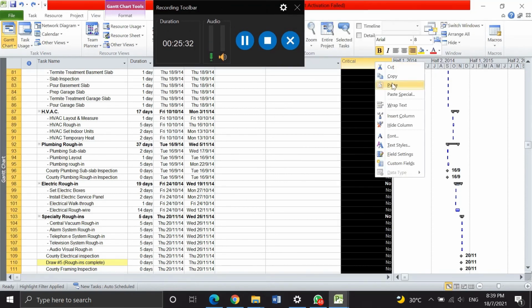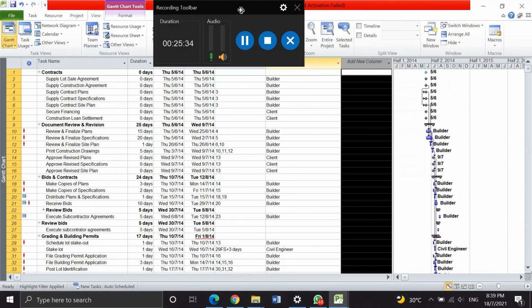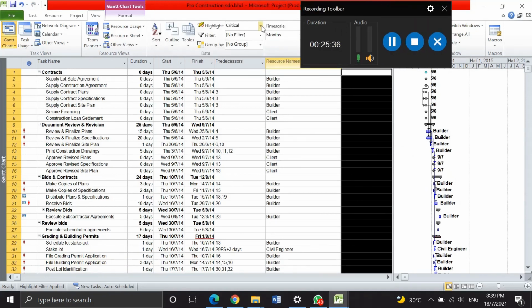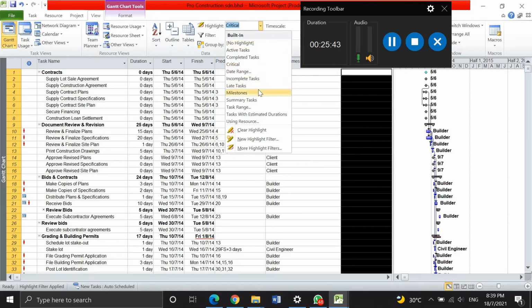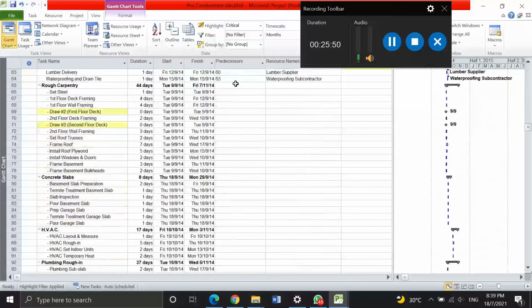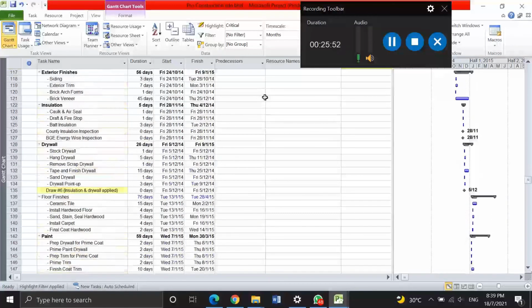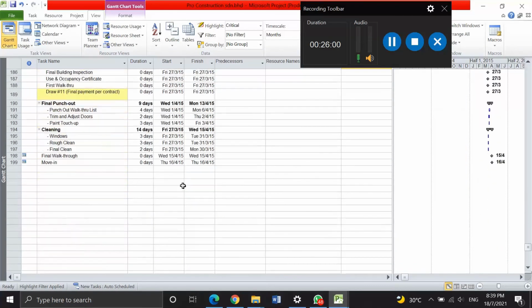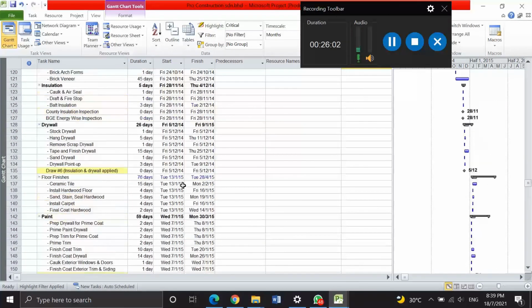Hide and show the critical now. Okay, so this is the critical path for our mini project. That one is the critical path.